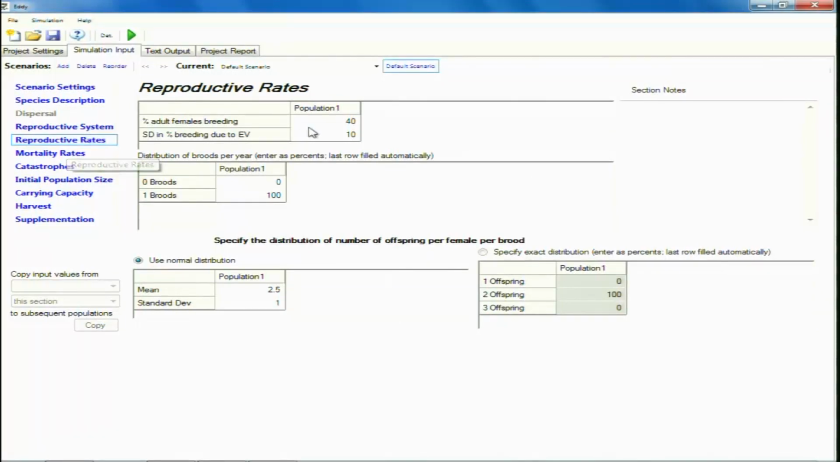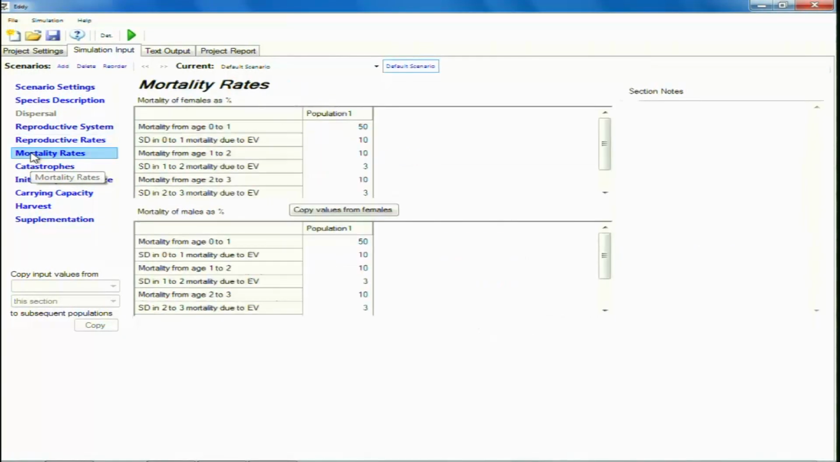Next we go to the reproductive rates. This is asking us the percentage of adult females that are breeding. So if we have 10 adult females, do all of them breed at the same time? It is observed that in the case of tigers, if a female has given one litter, the cub remains with the mother for around 3 years. So in that case, let us put this as 40%, and then distribution of broods per year. We will say that 0 broods is 0, 1 brood is 100. So these are things that we can play with.